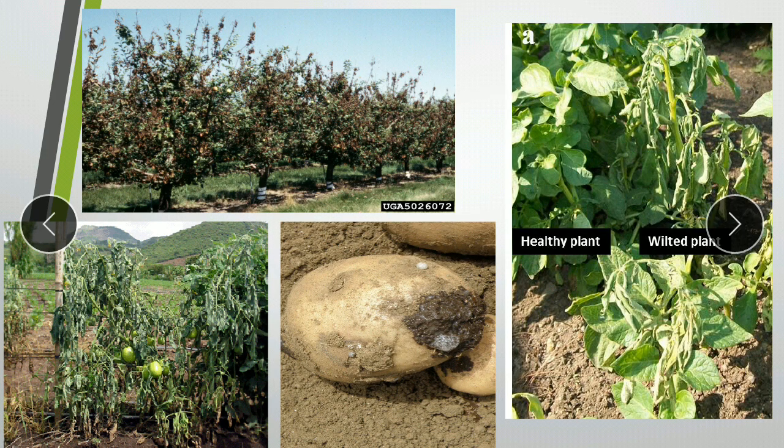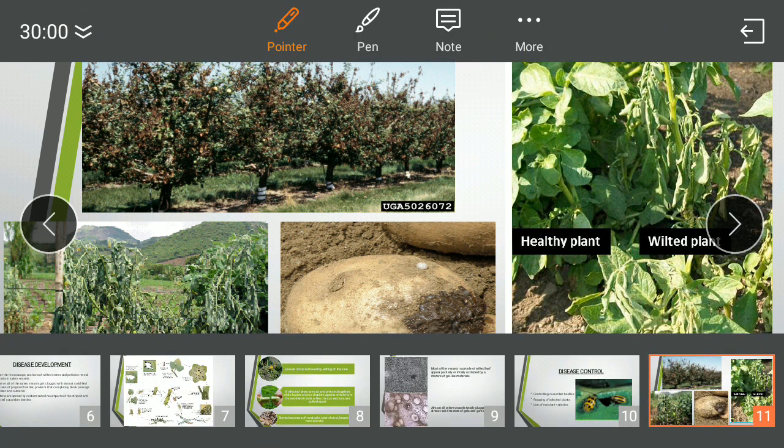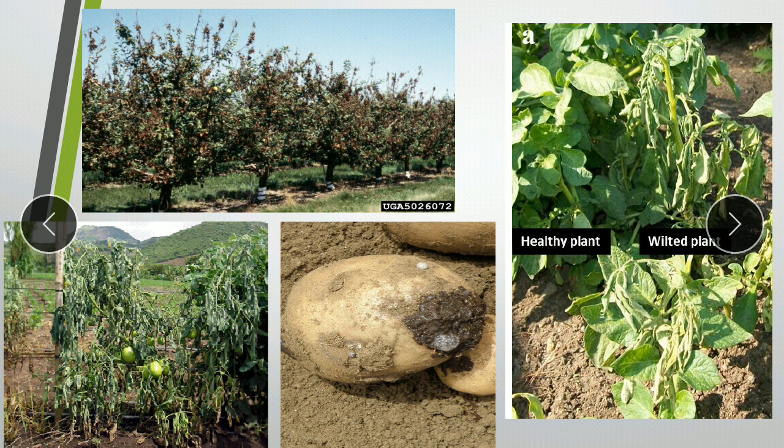This is just a gallery to show you the different species or different plants which have been affected. The first one is the fire blight on apple that I told you is caused by Erwinia amylovora. Then if we go clockwise, we have two pictures which show the bacterial wilt of potato that is caused by Ralstonia solanacearum. So you can see over here there is a healthy plant and there is a wilted plant. And on the potato as well, we can see bacterial ooze, white droplets. The last picture is the wilt of tomato, which is caused by Clavibacter michiganensis.